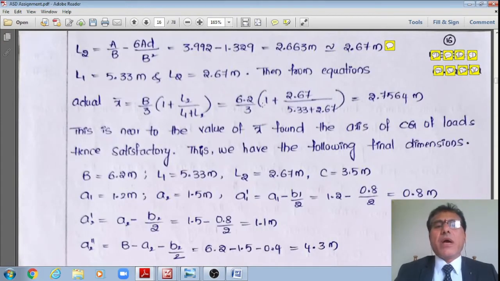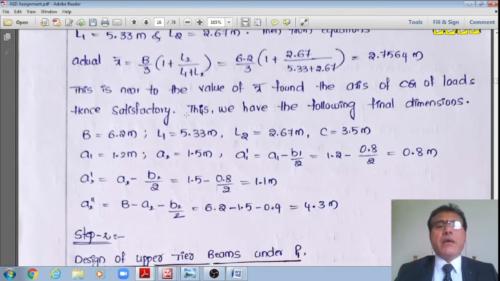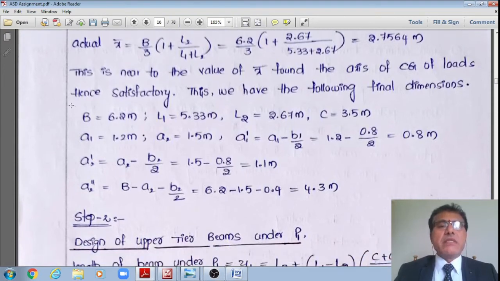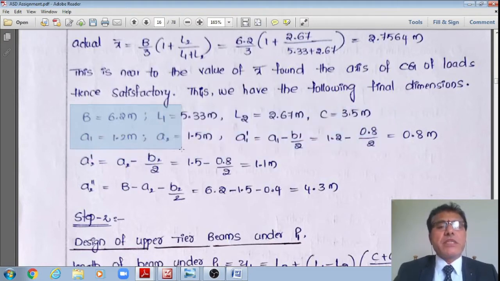Therefore it is very near to the X bar we found. And now these are the results of the proportioning: B is equal to 6.2 meter, L1 is equal to 5.33 meter, L2 is equal to 2.67 meter, and C is equal to 3.5 meter, and A1 already given in the problem as 1.2 meter and A2 is equal to 1.5 meter.